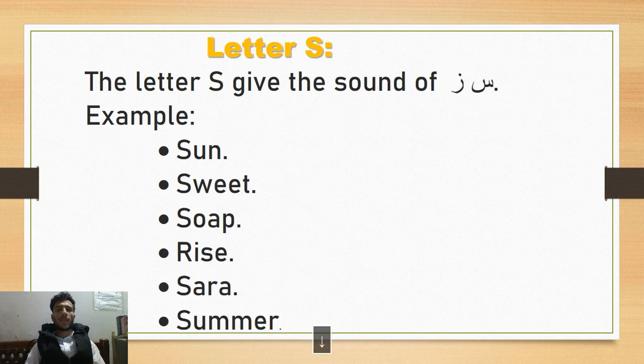Or S. So the letter S gives us the sound of za and sa. The example of sa is sun, sweet, soup, and this is the example of za, rise. Sara is an example of sa, summer. There are a lot of example of s that give us the sound of za.